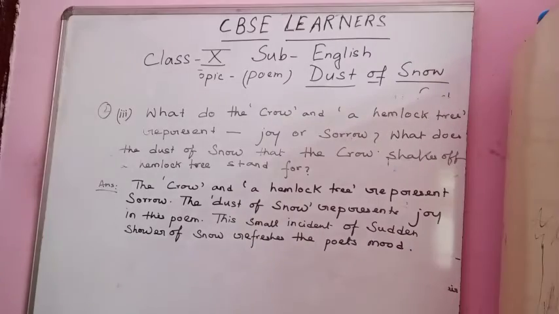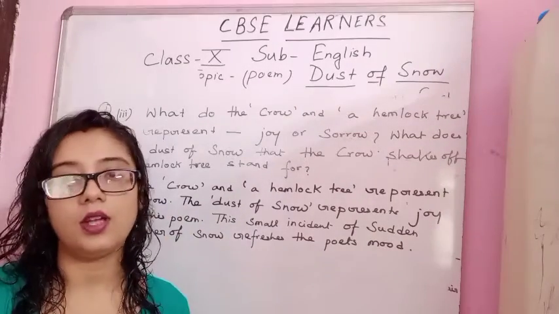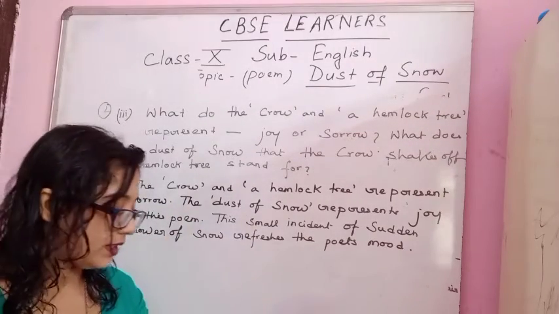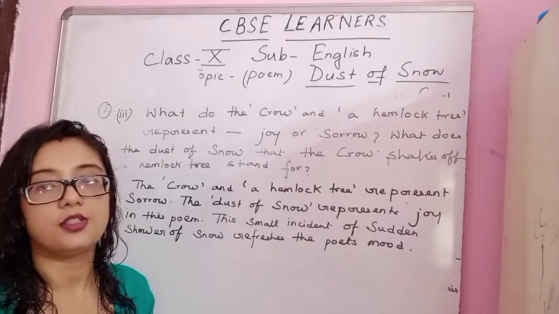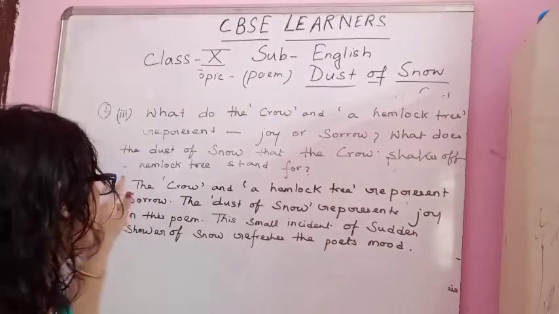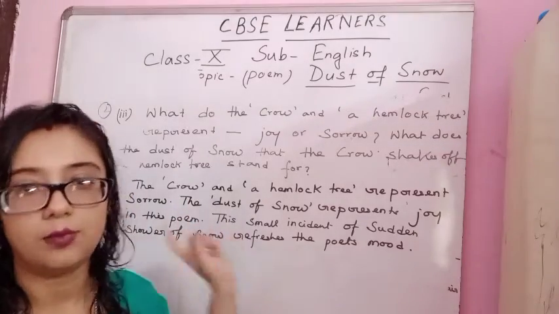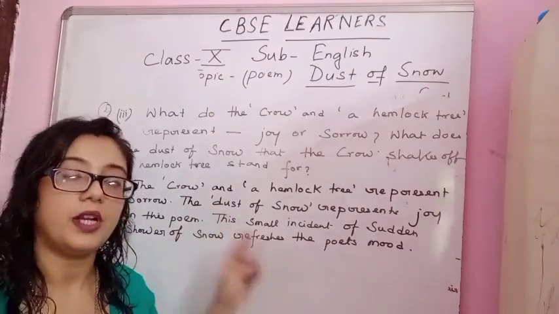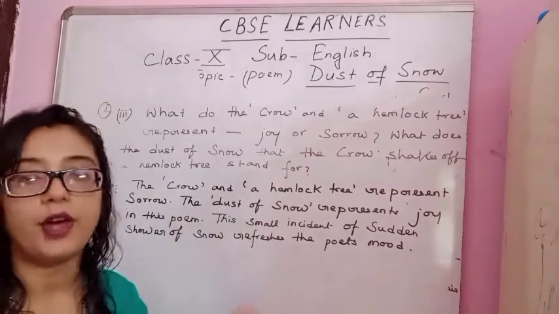Okay, so if you want, you can just add this one in your previous answer. That is, how does Frost present nature in this poem. Okay, so you can add this answer also if you want to add in that answer. Though if it's not required, but if you want, you can add this. It will modify the answer only.